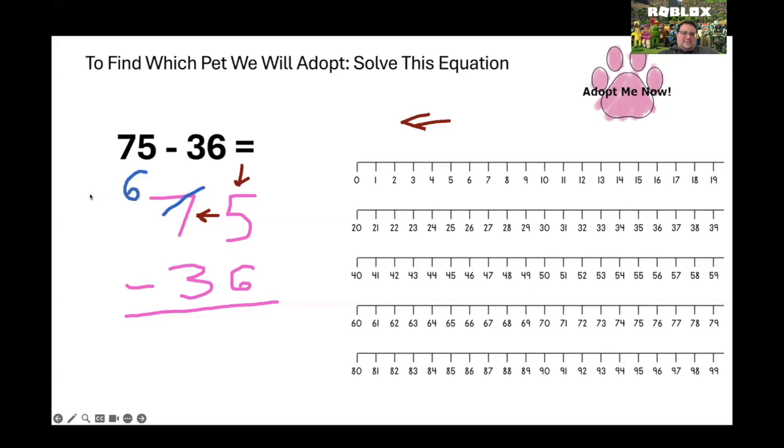It becomes a 6. And then what do we do? We take that 1 that we took from the 7, and we put it right in front of the 5, just like this. So now, instead of 5 minus 6, we have 15 minus 6. So let's start at 15. Remember, because we're subtracting, we want to go back towards 0. We want to get a smaller number. 1, 2, 3, 4, 5, 6. I land on the number 9.